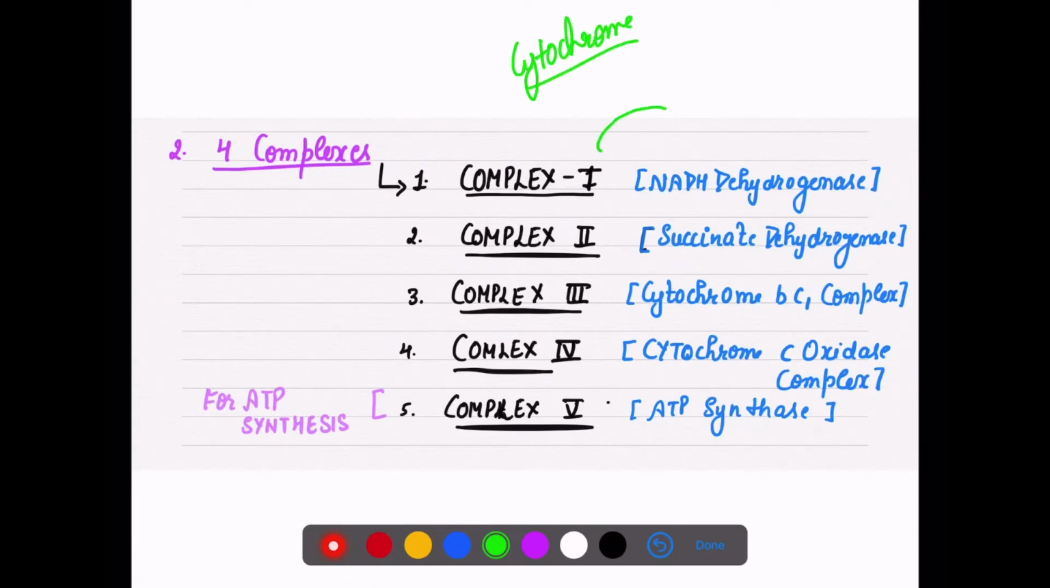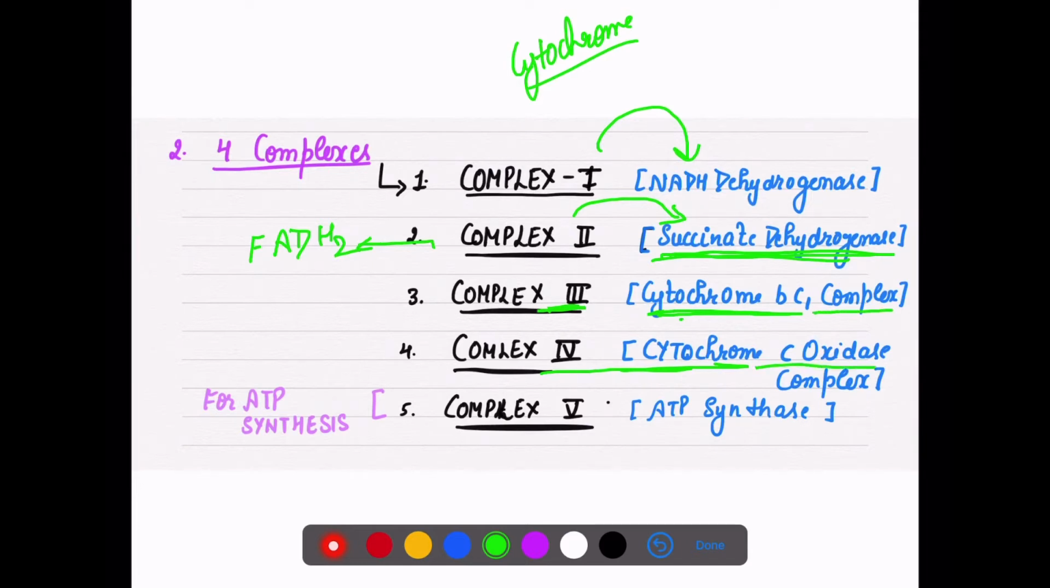So first is different, that is NADH dehydrogenase. Second, because here succinate is getting formed and FADH2 is involved and releases the protons, succinate dehydrogenase is involved here. That is why, for your understanding, we have mentioned it there. Complex 3 and complex 4 are associated with cytochrome, so the cytochrome BC complex and the cytochrome C oxidase complex.